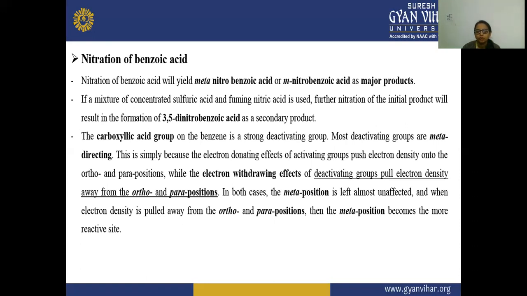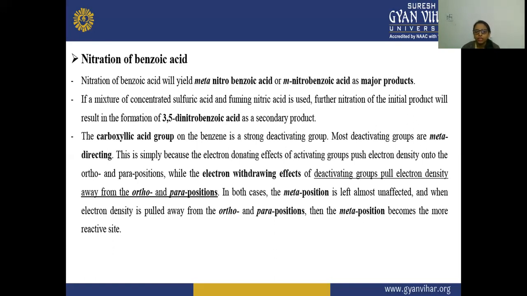The carboxylic acid group on the benzene is an electron deactivating group, and most deactivating groups are meta directing. This is simply because the electron donating effect of an activating group pushes electron density onto the ortho and the para positions, while the electron withdrawing effect of a deactivating group pulls electron density away from the ortho and the para positions. In both cases, the meta position is left almost unaffected, and when electron density is pulled away from the ortho and para positions, the meta position becomes a more reactive site.